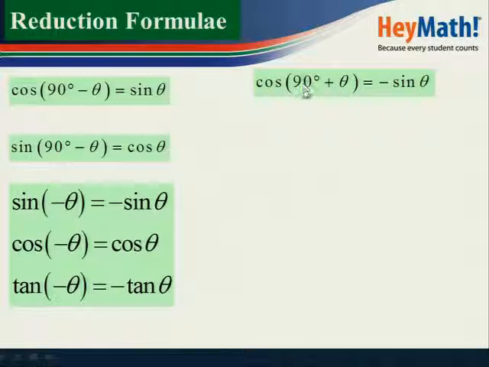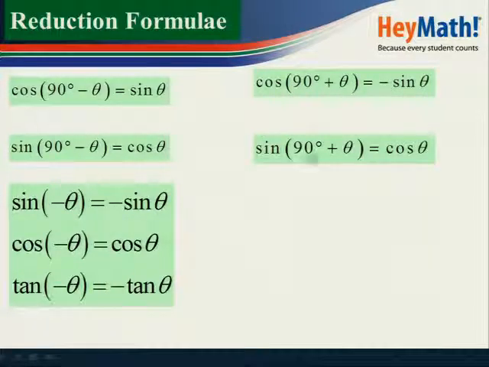Remember 90, sine will change to cos and cos will change to sine. The fact that we've got 90 here, cos will change to sine. So you check the sign of the original function. We say 90 degrees plus is an angle in the second quadrant, and in the second quadrant, cos is negative. That's why we've got minus sine theta.